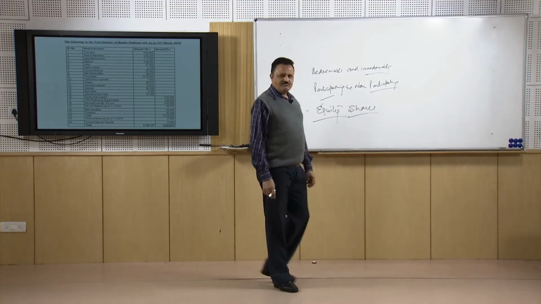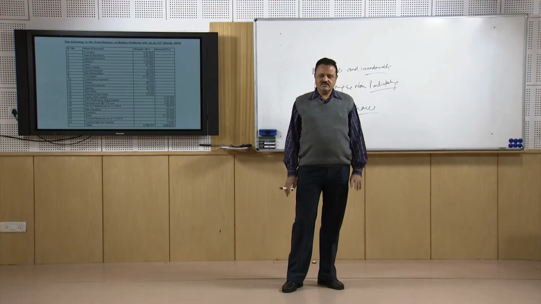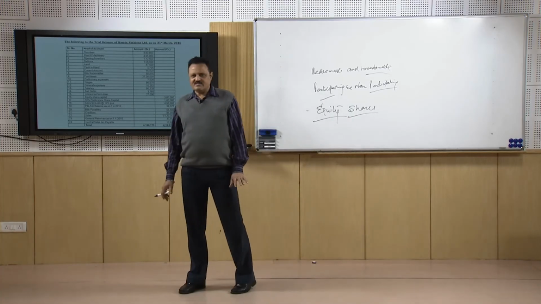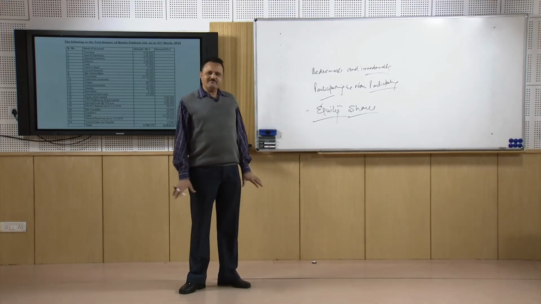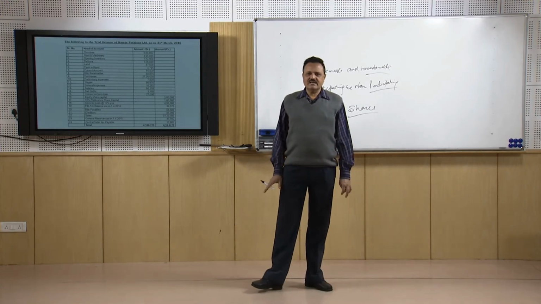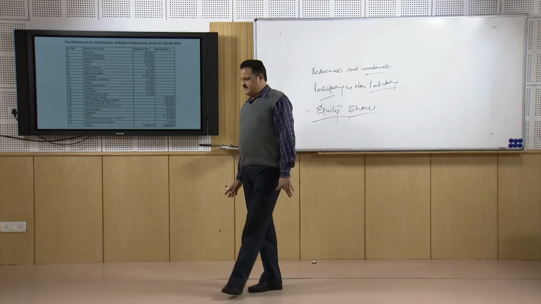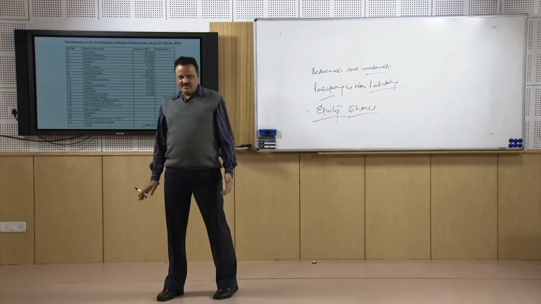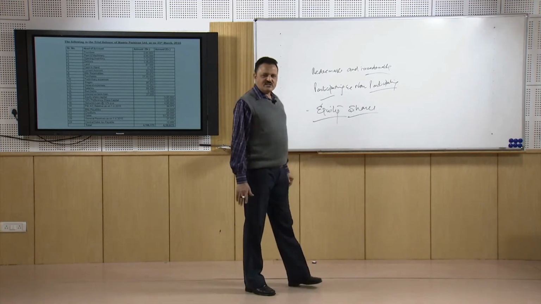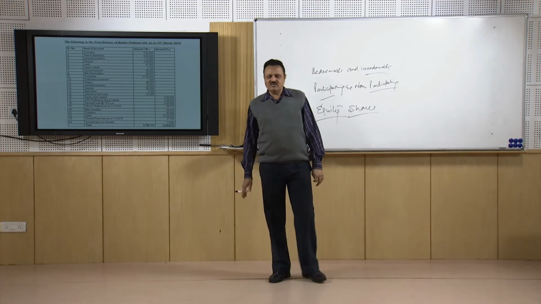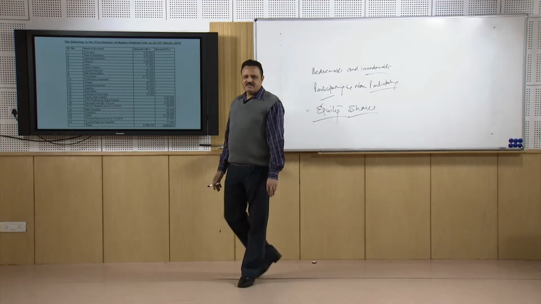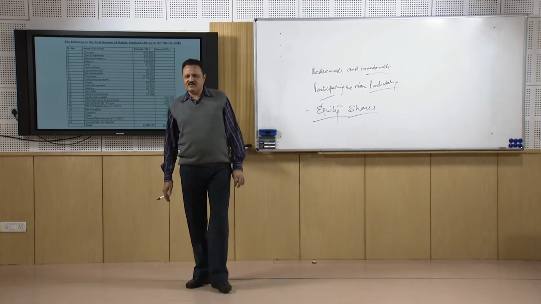Now, how will the company be dissolved or closed down? The management of the company will be asked to stay away from the affairs of the company. The court will appoint one person called the official liquidator of the company. He may be a practicing chartered accountant, or a practicing lawyer in the court who has some knowledge of the economic or financial affairs. He will be appointed as the official liquidator of the company.